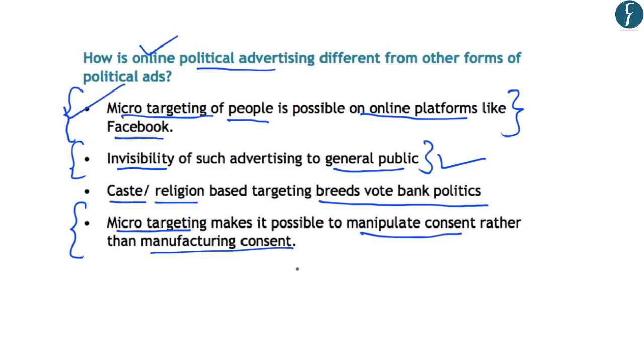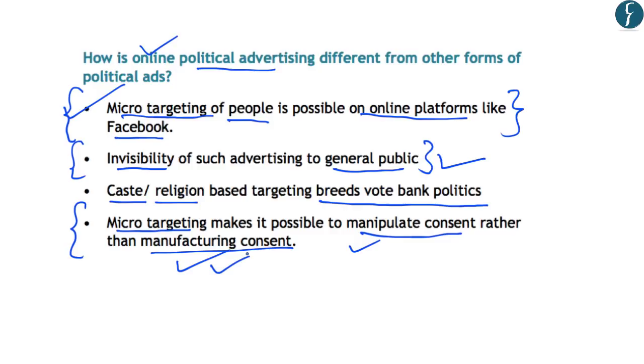Now here it is to be understood what is the difference between manipulating consent and manufacturing consent. Manufacturing consent means that political parties give out their advertisements as to what have been their past achievements and what these political parties aim to do in the upcoming elections, which is reflected in their political manifestos. And that is how people can weigh the political manifestos and past achievements of parties involved in the election and can develop an informed opinion on the issue. And that is known as manufacturing consent.